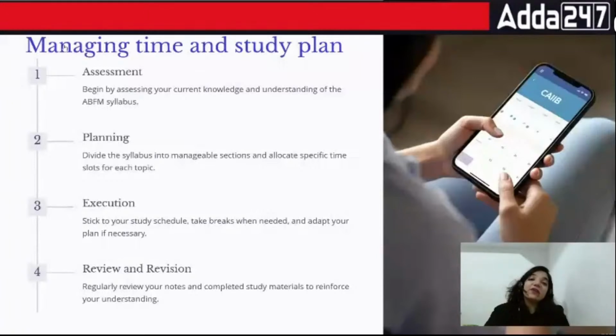Then the next part is when we talk about the specific area of module B and C. Do not get into that specific area of saying, no, I don't want to do the theoretical part, it's too boring, or I don't want to do the practical part, it's too difficult. Both the ideologies are wrong. Find out whatever portion that you can understand easily and then finish that part first. Always go from easy to difficult.